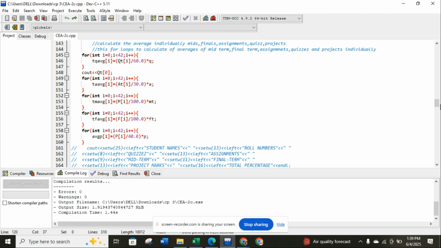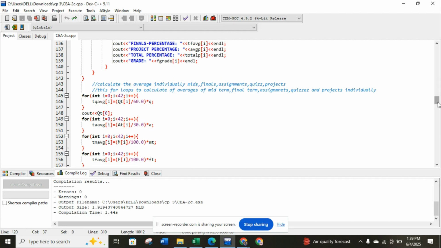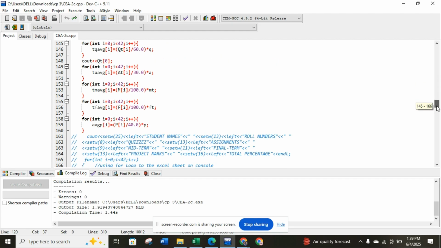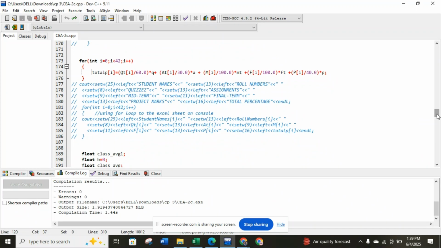Here I calculated averages, like the average of quiz, average of assignment, mids, final, and project. Here I again use the comments. You can read the comments, and they will tell you what I was doing after that and what I did prior. After that I again use a for loop for grade calculation. For me the usage of a for loop is very easy, so I use a for loop for all the calculation.